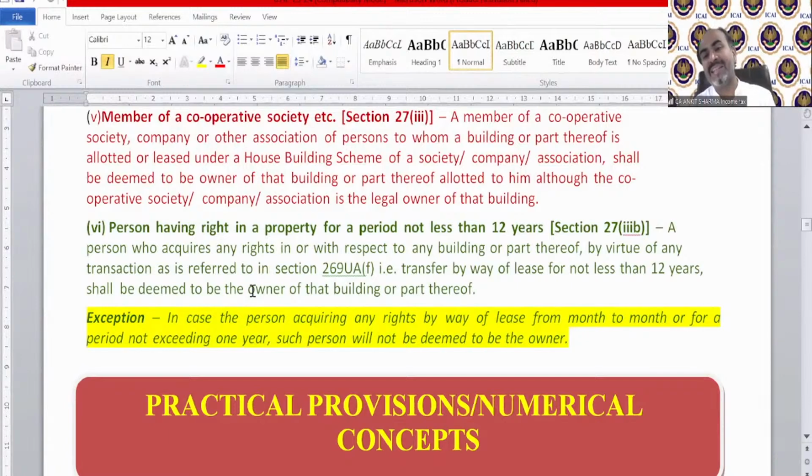If the lease period is renewed after 1 year, then after 12 years you will be treated as a deemed owner. But if the lease agreement is renewing on a month to month basis, not for a period exceeding 1 year, that is, renewed after 11 months or 10 months, then even if you reside in that property for the next 100 years, you will not be treated as deemed owner.